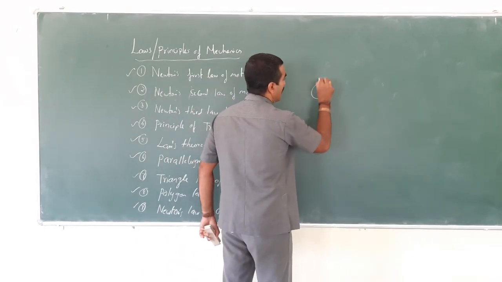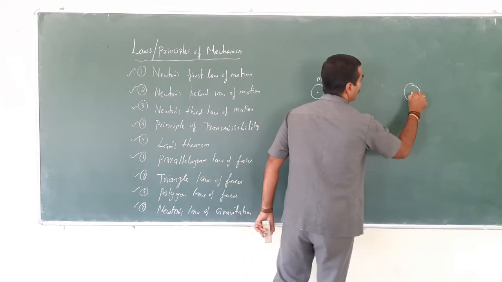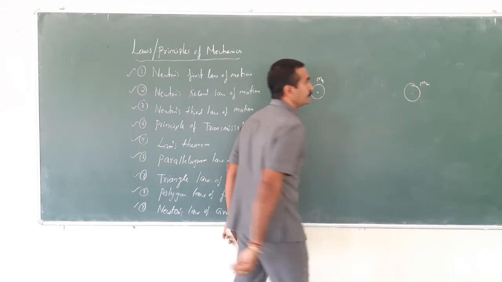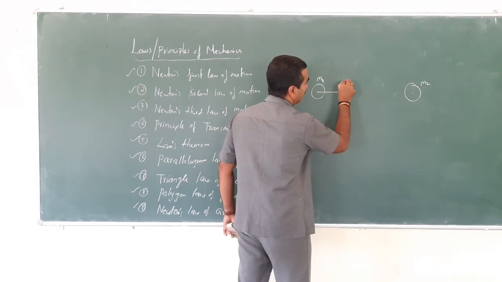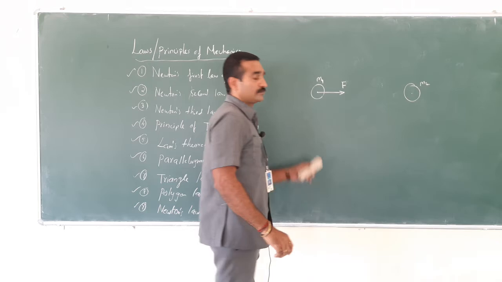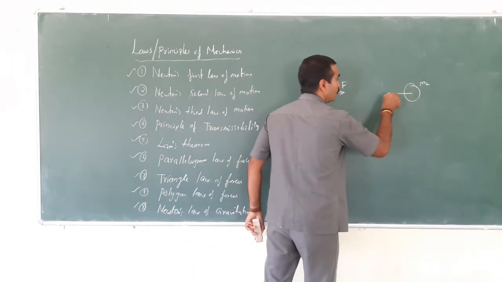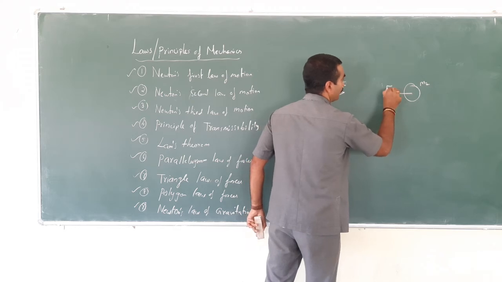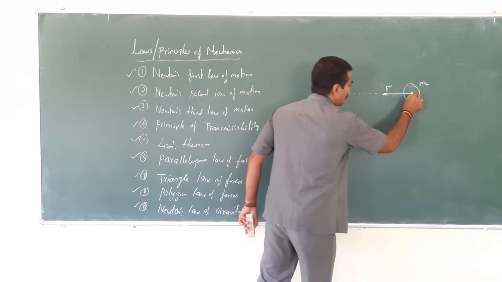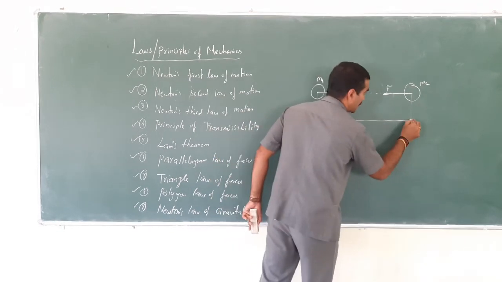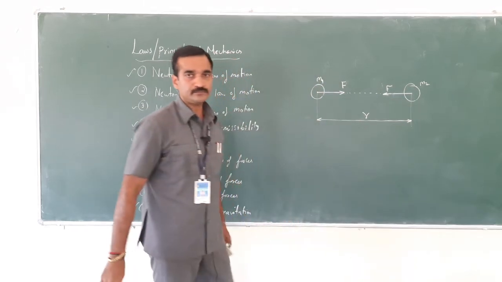Assume this is a mass m1 and this is the mass m2, right? And this force is attracted between the two bodies. That means here also there is one force which attracts each other. This is the line of action. And this is the distance between these two bodies, that is, center to center distance between these two bodies is represented by R.